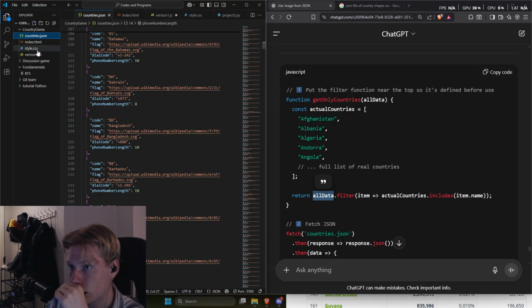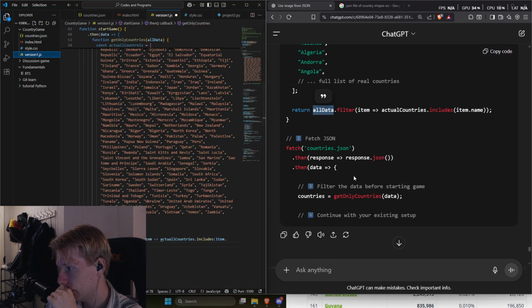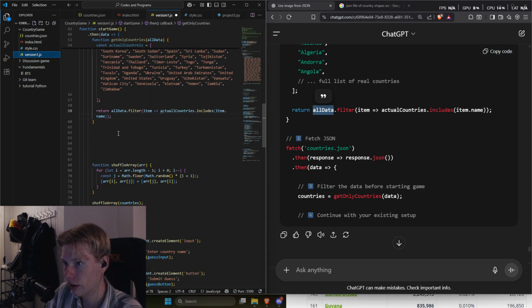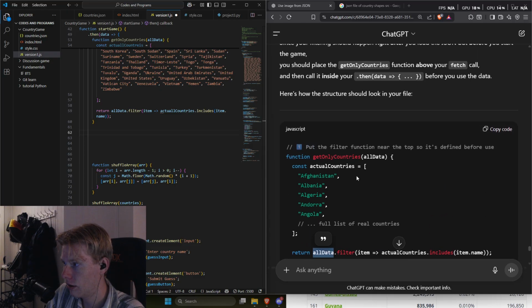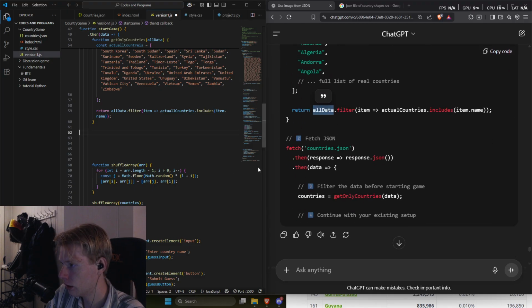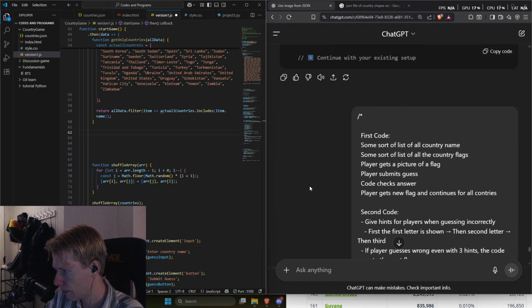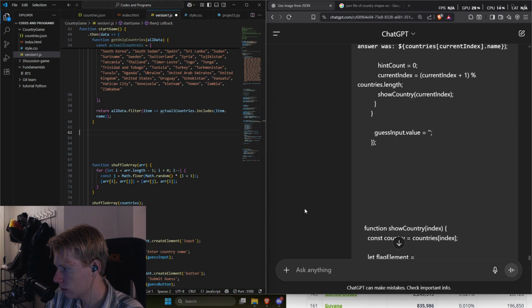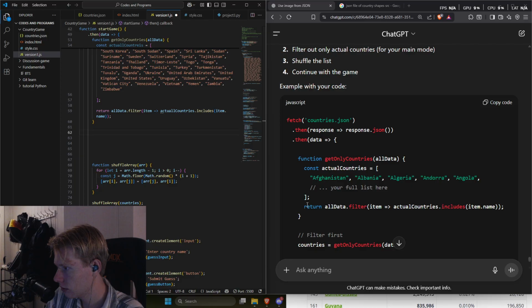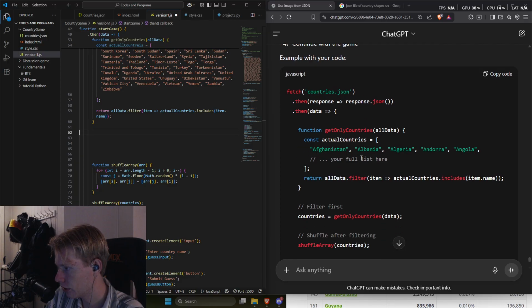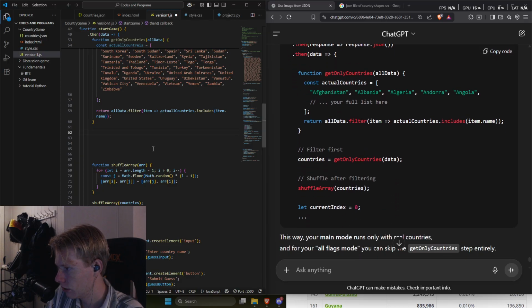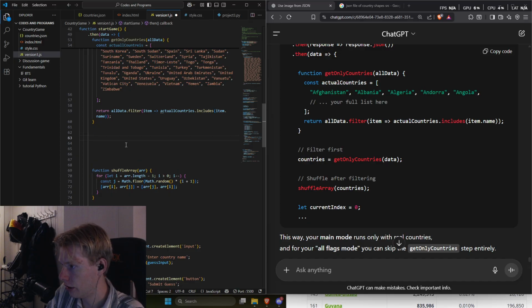Now let's see if this actually works. We also need to call the function here, which is probably... Oh, we actually do this before the fetch function? That's weird. No, we do it inside the fetch function. Or actually we redefine countries here, it seems like.